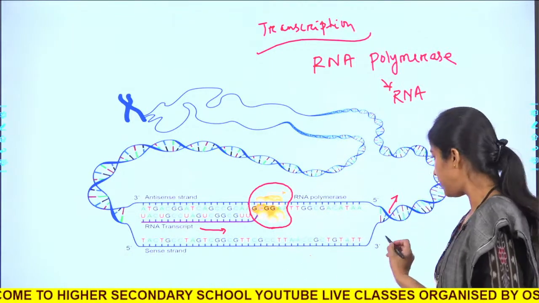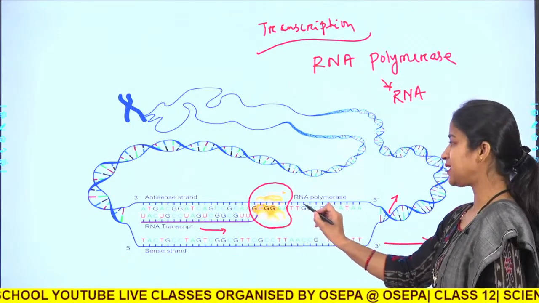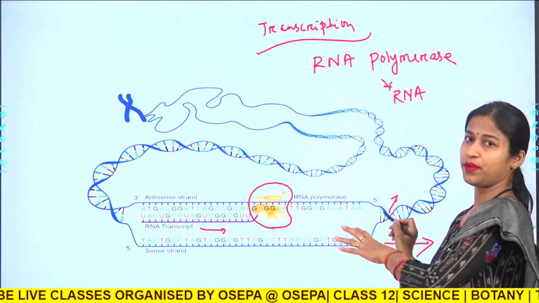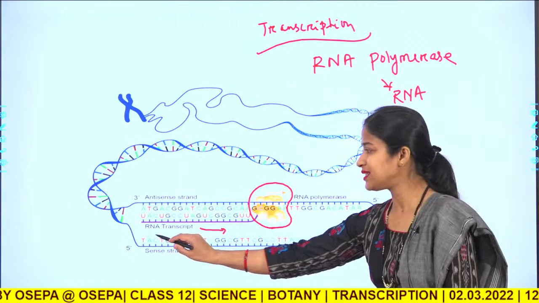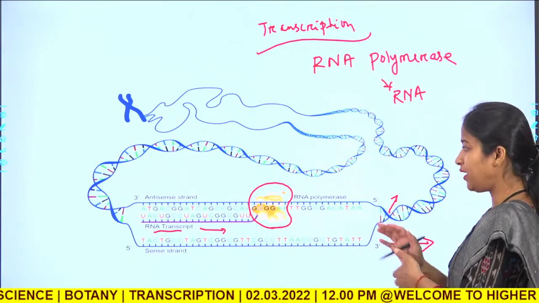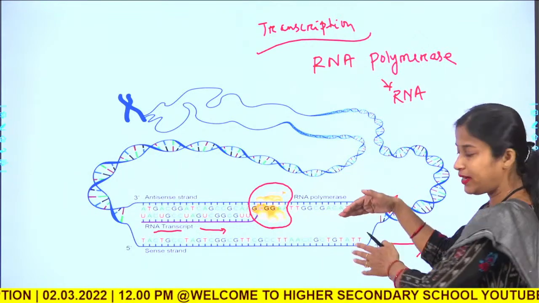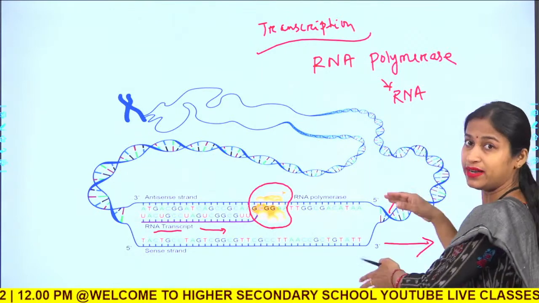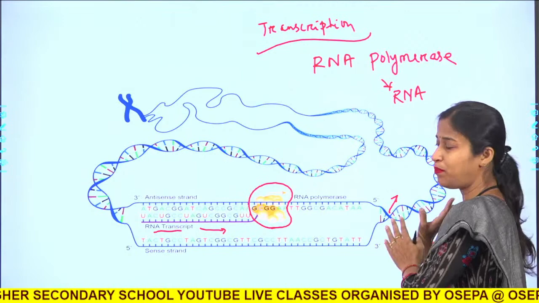If this is the direction of transcription, in this direction it will go on synthesizing a new copy of RNA, and this is called the RNA transcript. Now towards this direction the DNA molecule will be melted till it reaches the end point or the termination point.